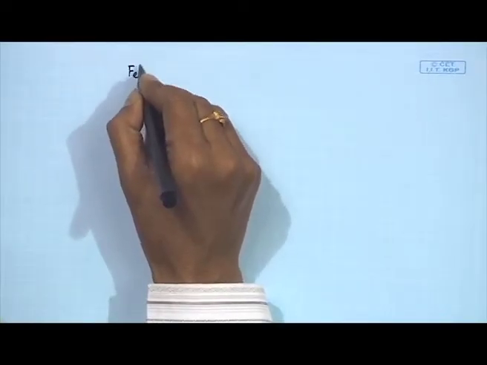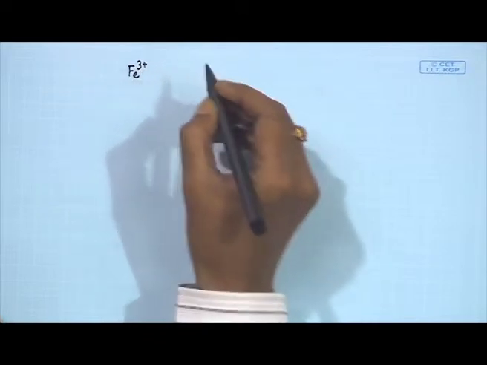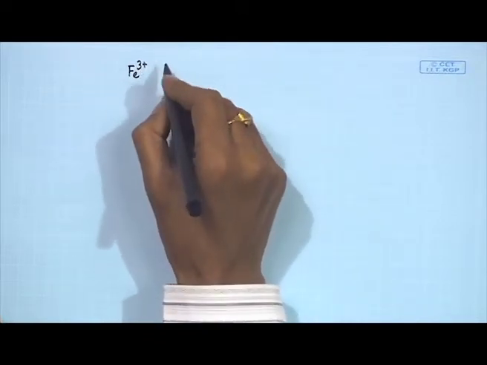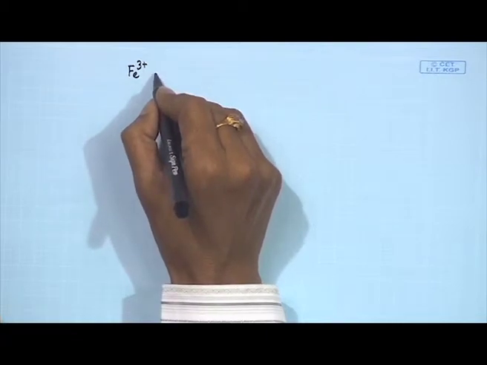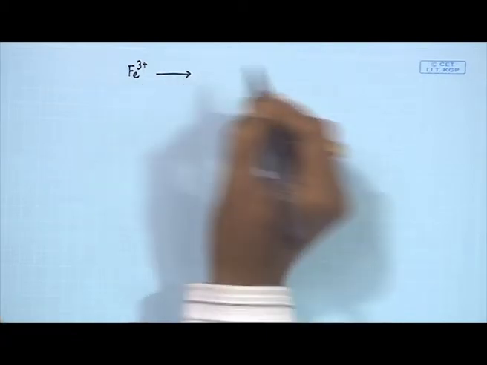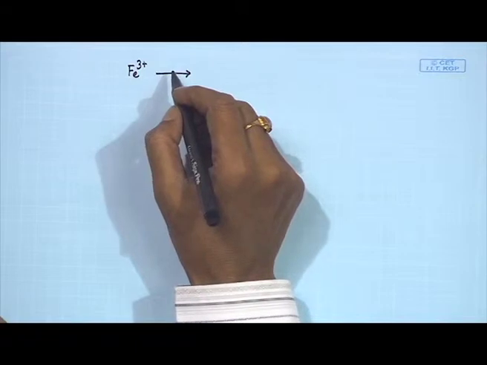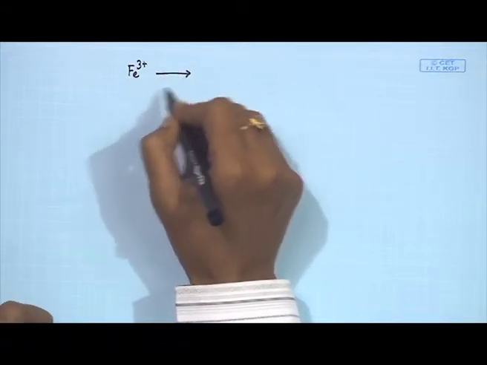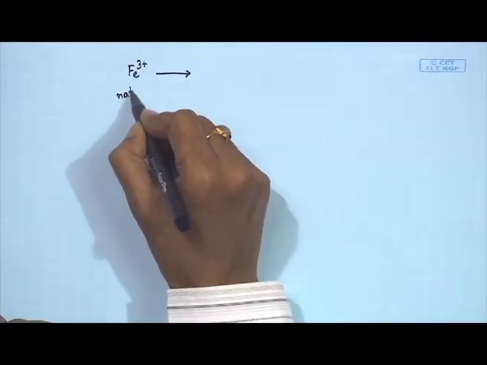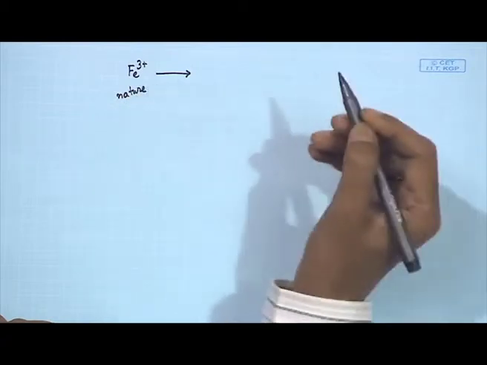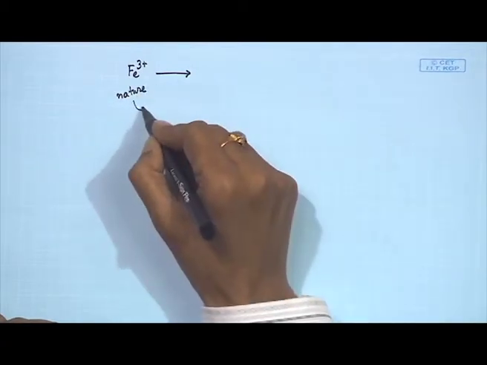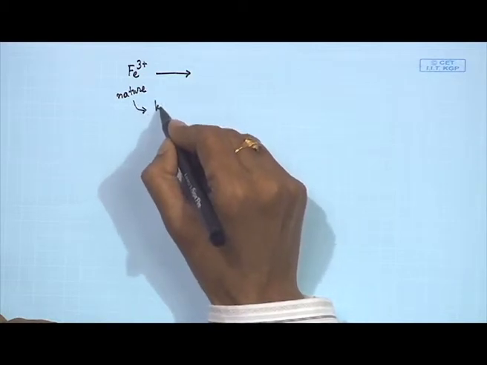We have to analyze iron, and Fe3+ is present, and this Fe3+ we have to analyze, that means whether it is present or not, and how much of this Fe3+ is present in that particular sample. So we must have some good knowledge about the nature of this Fe3+. What nature will we be utilizing?